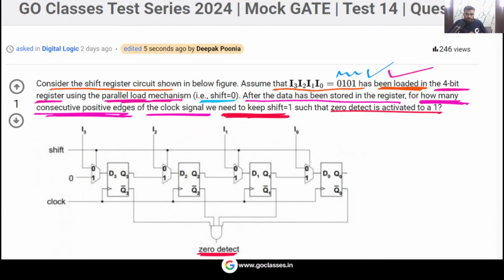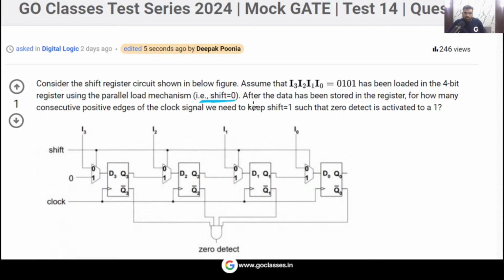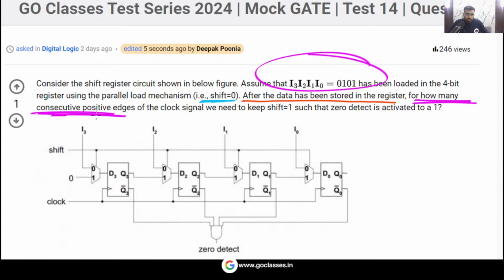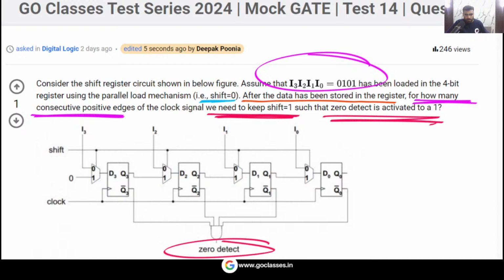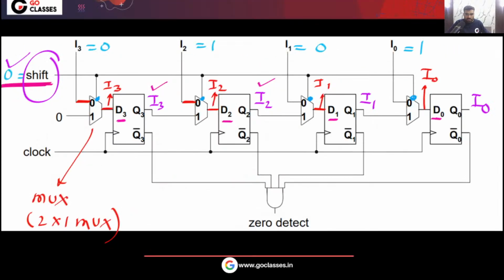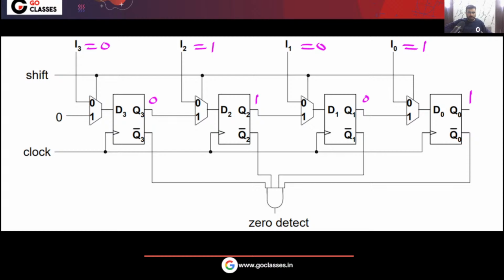Please read the question. This line you read, very simple line, that after that data has been stored in the register. This data you have already loaded in the register. Now after that, for how many consecutive positive edges, how many clock cycles basically, we need to keep shift equal to 1 so that this signal can become 1. This is what the question is asking. So let's see. Now what we are doing, we are making shift equal to 1.